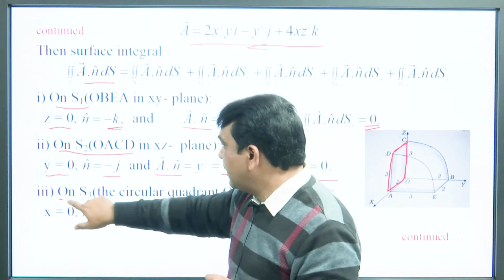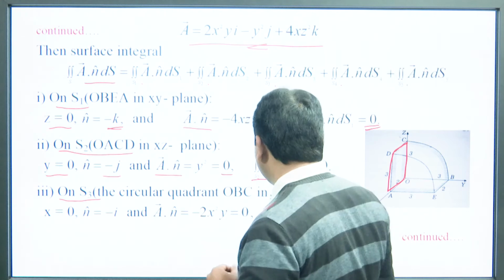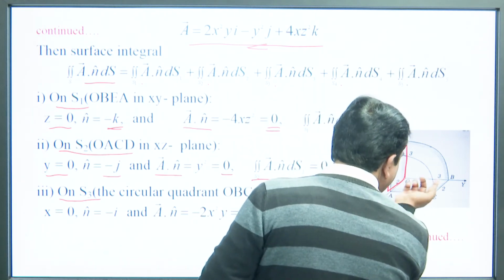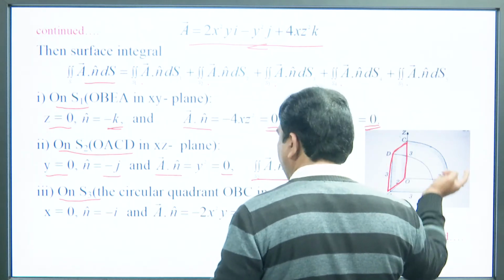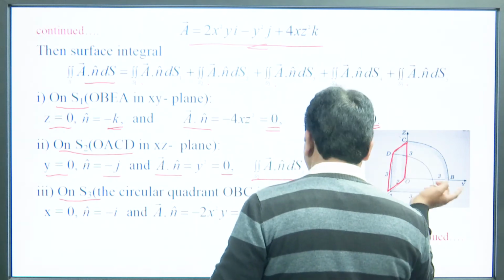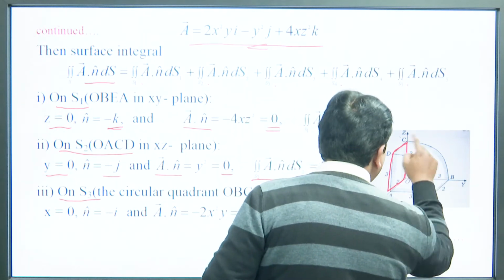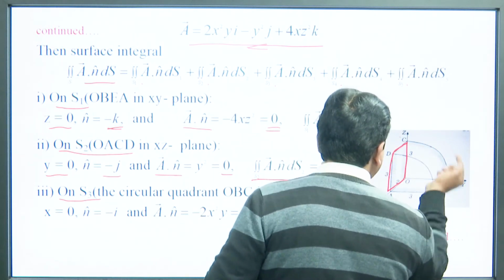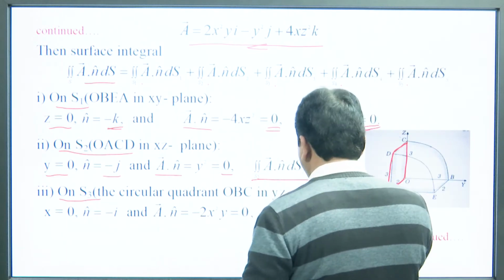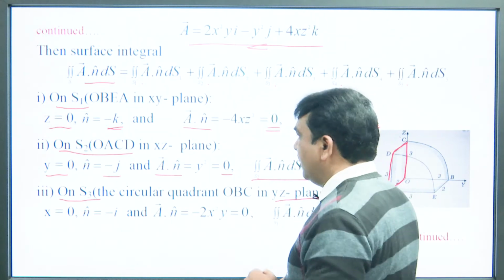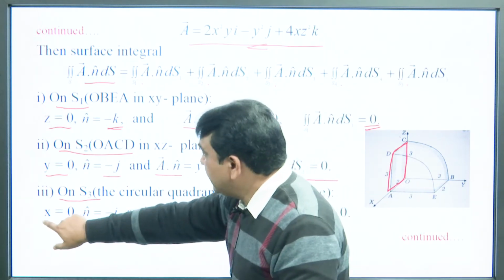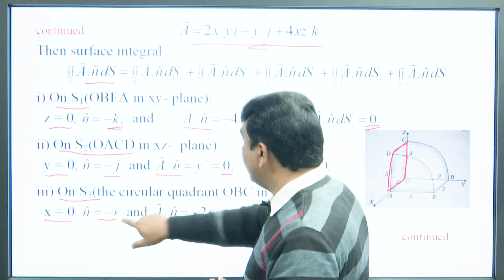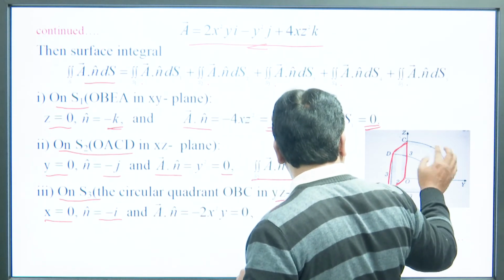Now, let us see for S3. On S3, what is S3? S3 is the circular quadrant OBC, and this will lie in the yz plane. So, for this again x is equal to 0 and n is equal to minus i, because this lies in the yz plane.